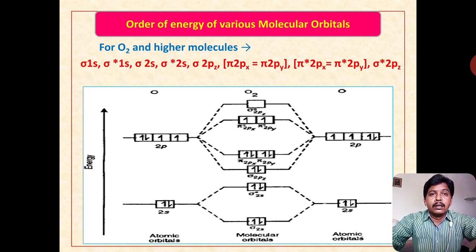Here the levels sigma and pi indicate bonding molecular orbital levels, and those with a star mark, sigma star and pi star, indicate anti-bonding molecular orbital levels. It should be noted. This is how the electronic structure is followed by the rules of the Aufbau principle and Hund's rule.